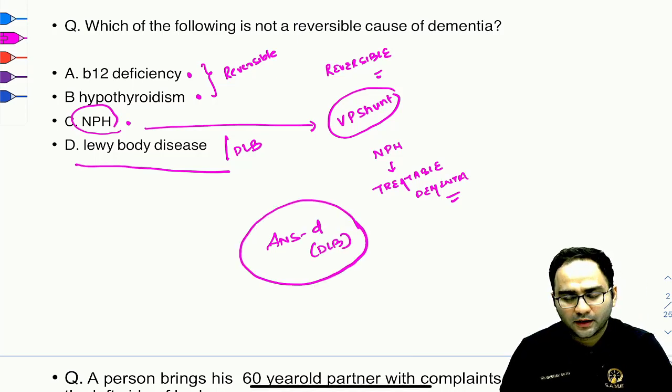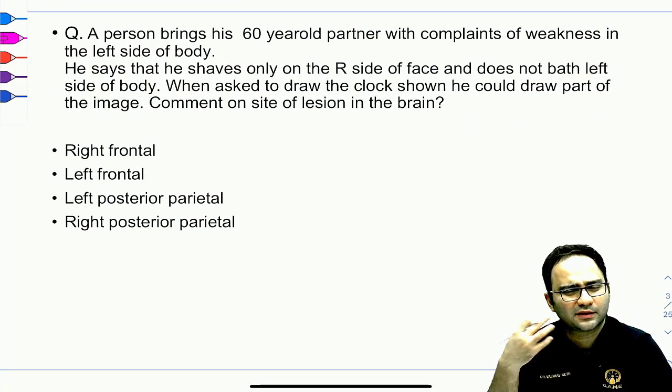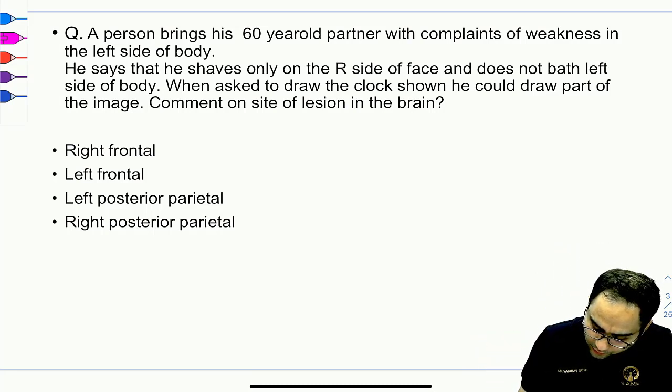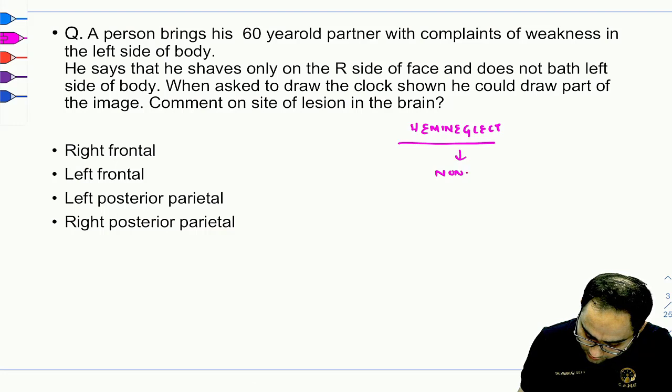Next question was basically on hemi-neglect. This is a repeat question. What you need to know is that hemi-neglect is a function of the non-dominant parietal lobe.